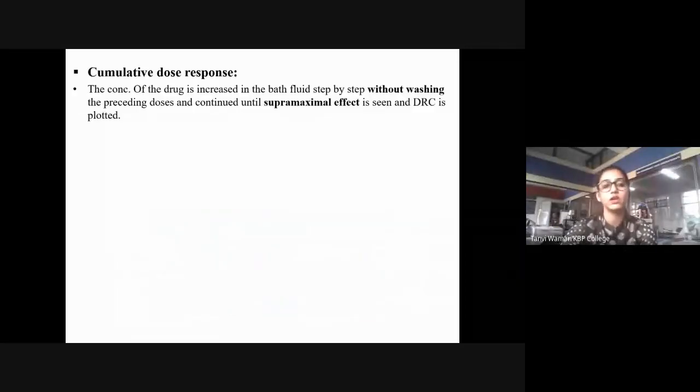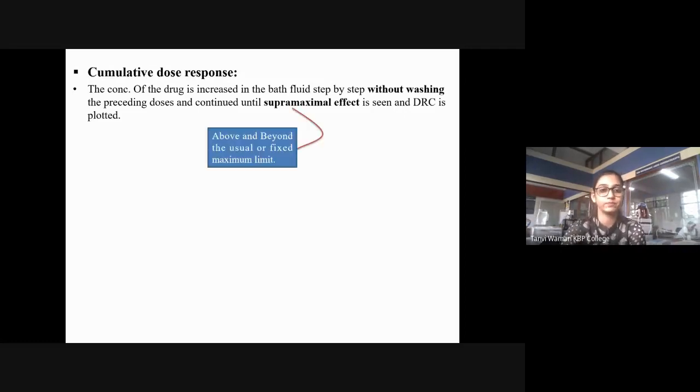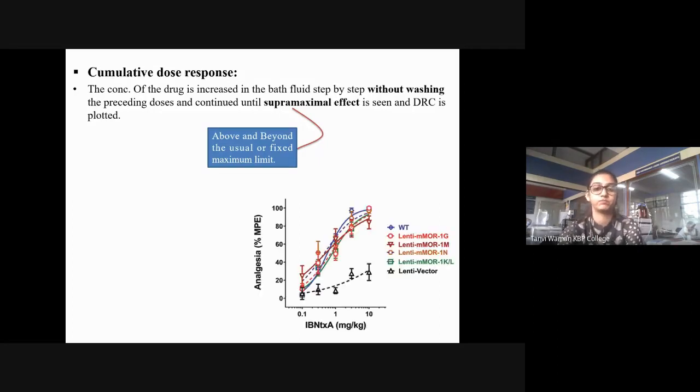And then we had seen the cumulative dose response, wherein the concentration of the drug is increased in the bath fluid. We had talked about this also in depth. Without washing out the preceding doses, it is going to keep increasing the concentration in the bath fluid until you get a supramaximal effect, and according to that the DRC is plotted. Supramaximal means above and beyond the usual or fixed maximum limit. This is how the graph looks like.